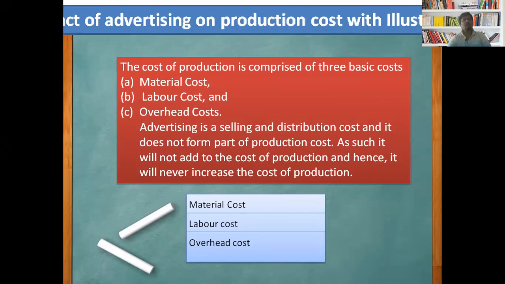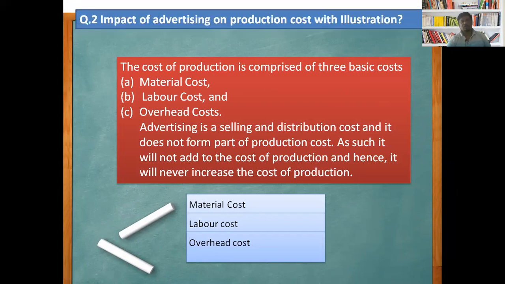As per our accountancy syllabus, we know very well about the final account. Under the final account, we have seen the trading account, the profit and loss account, and the balance sheet, and we have known the effect of advertising. Advertising is always shown on the debit side of the profit and loss account. Therefore, advertising is a part of selling and distribution. Now, here is a question about the impact of advertising on production and distribution costs.